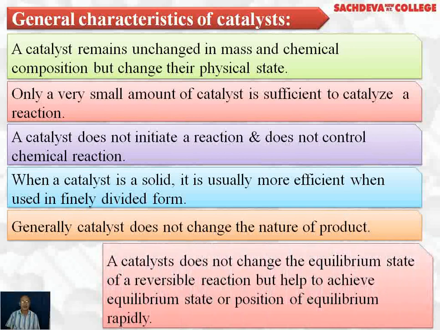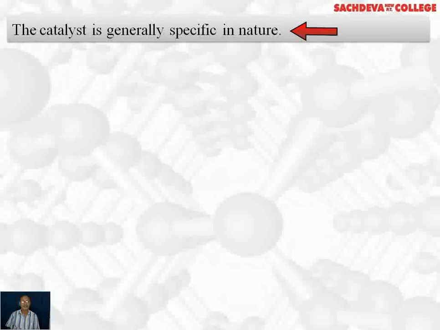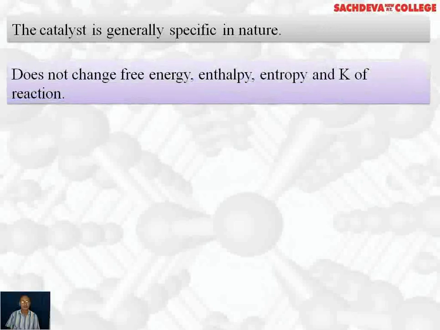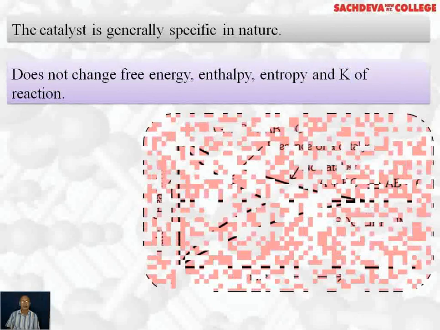A catalyst does not change the equilibrium state or equilibrium constant of a reversible reaction, but helps to achieve the equilibrium state or position of equilibrium rapidly. The reason is it increases the rate of forward as well as backward reaction equally. The catalyst is generally specific in nature. In a particular reaction, a particular catalyst is the most suitable. It does not change free energy, enthalpy, entropy, and equilibrium constant K of the chemical reaction.